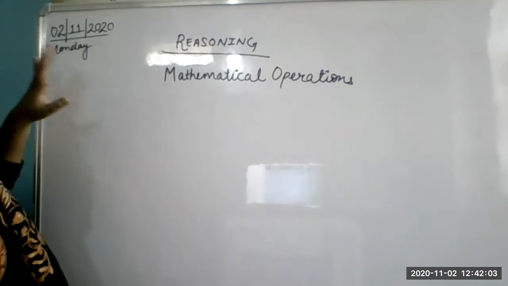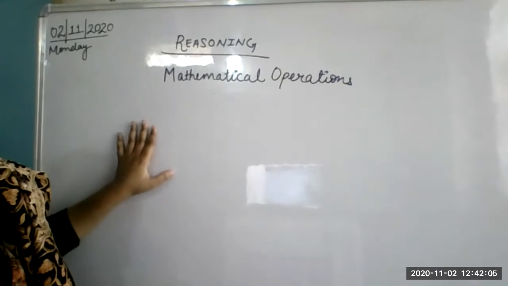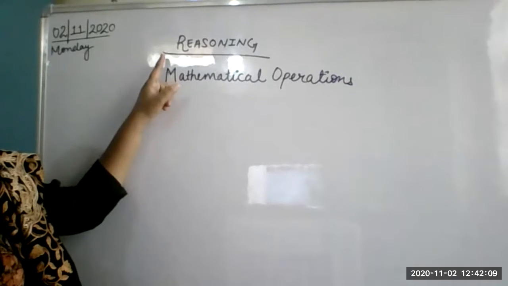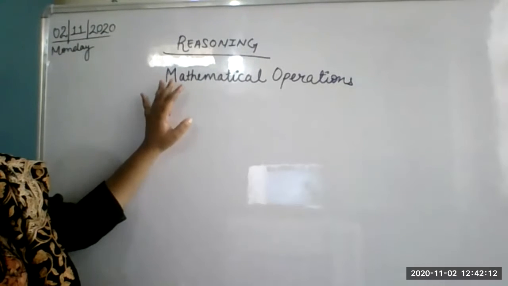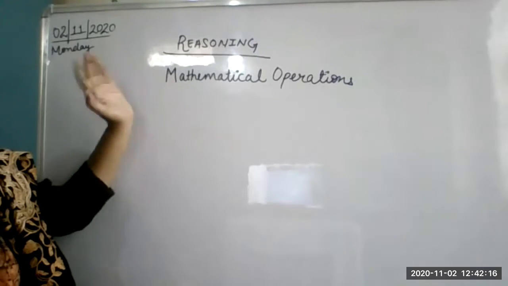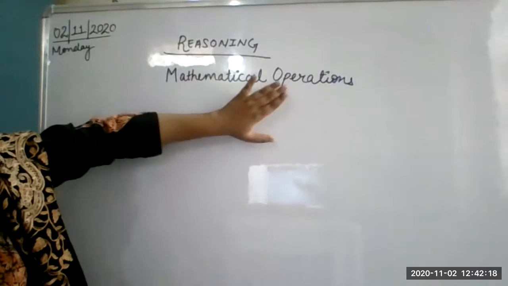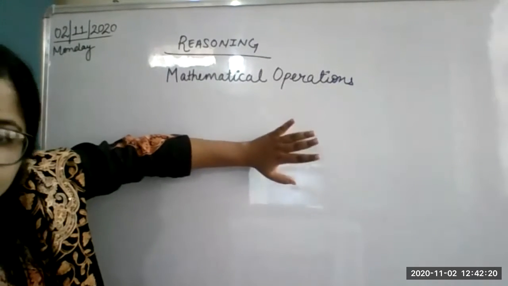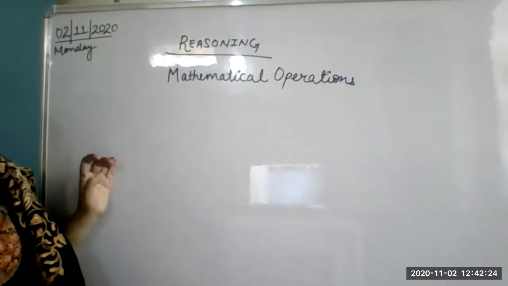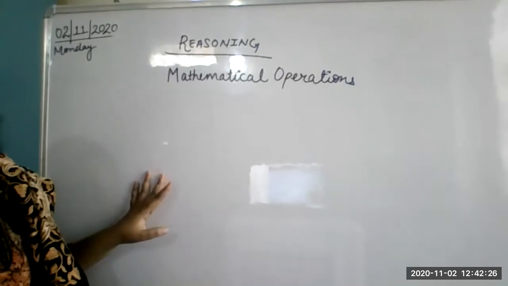Okay. So in mathematical operations, this is not maths, but it is related to maths. This is reasoning we are doing, but we are doing mathematical operations. You're not doing maths here. In reasoning, it will be a little bit different. You have to use your logic. Three types of questions may come.